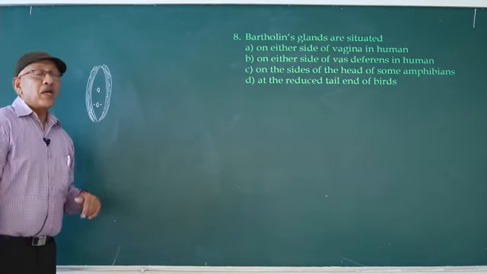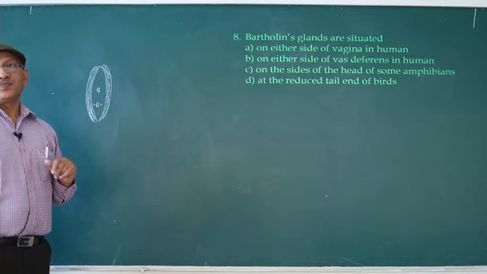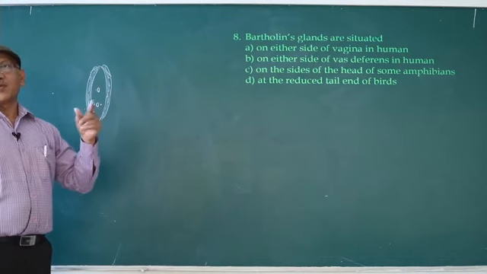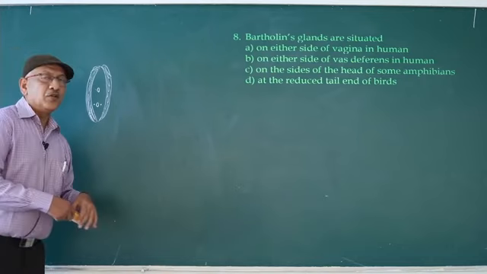Bartholin glands are comparable to, now only you remember, Cowper's glands, or bulbourethral glands of the male human being.